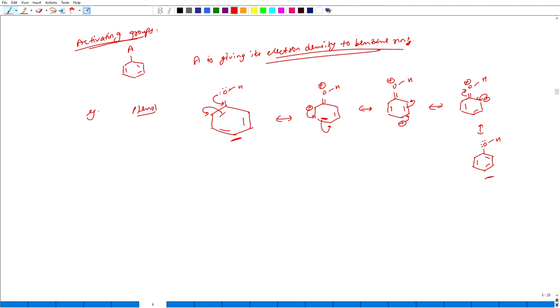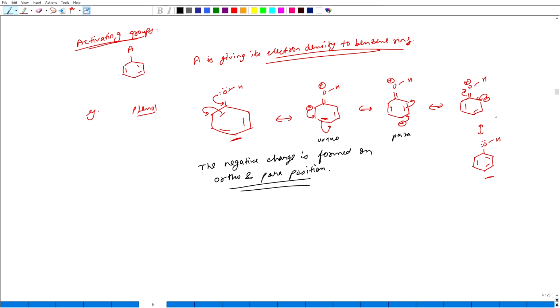And you see these resonating forms have been shifted towards the ortho and para positions. So, now what is happening is, in this resonance the negative charge is formed at the ortho position, this is the para position where negative charge is formed, and again ortho.